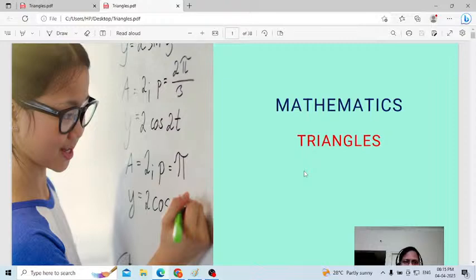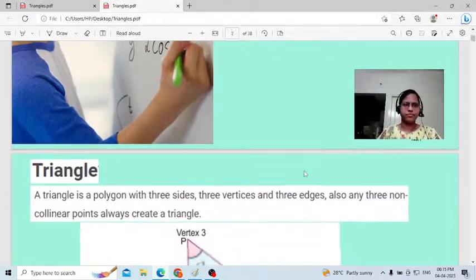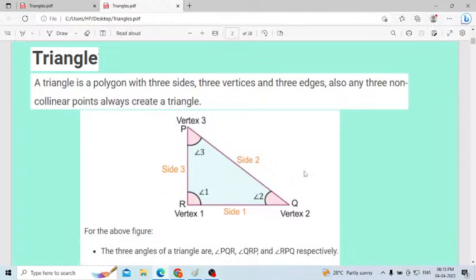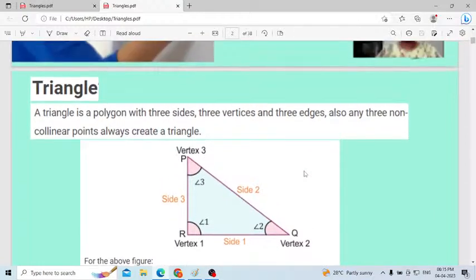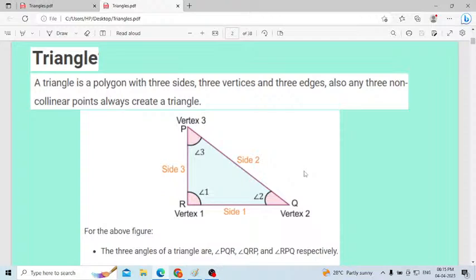Okay, let us discuss in detail about the triangles. I will explain the theoretical part, what is meant by a triangle, then classification of a triangle, then properties of a triangle, then congruence of a triangle. Then after that I will discuss few MCQ questions based on the triangles.